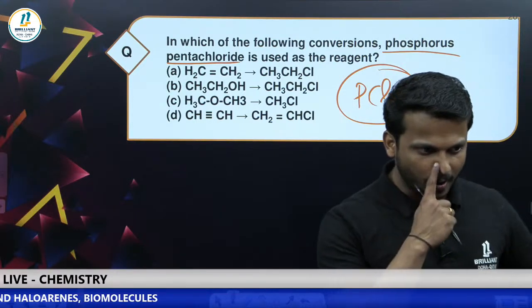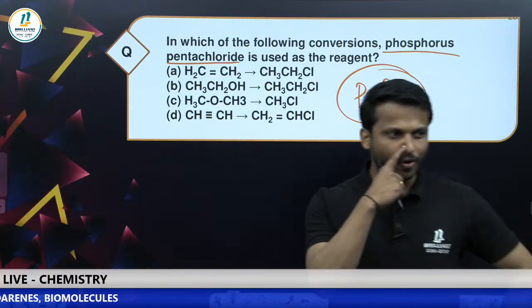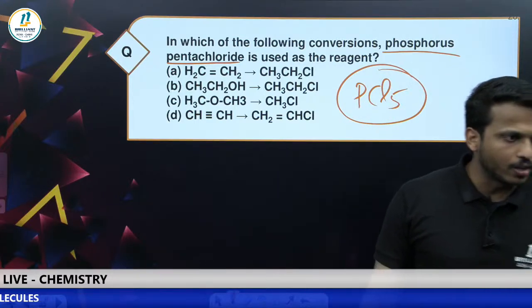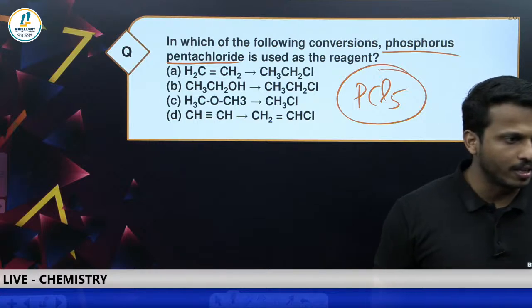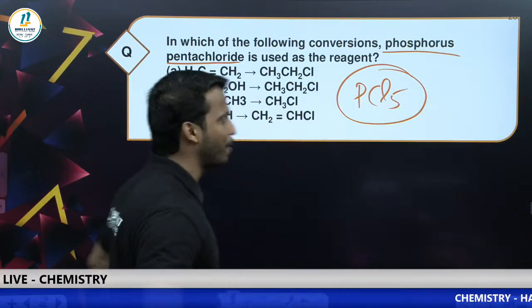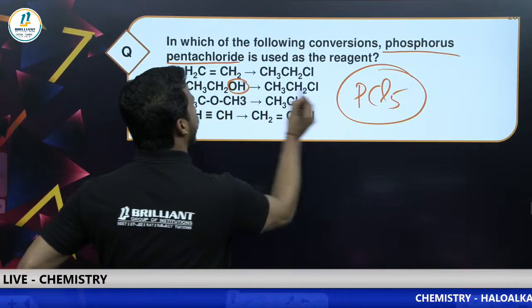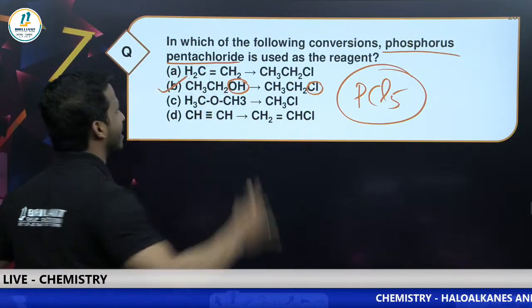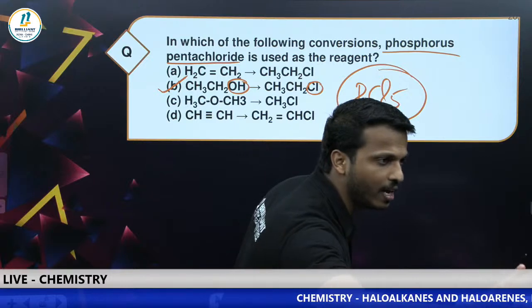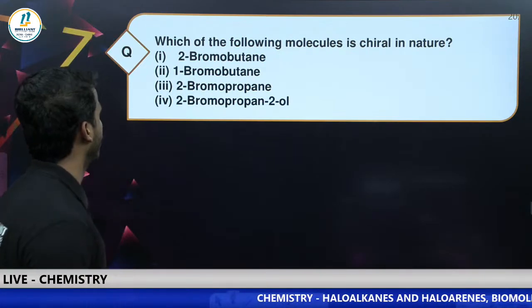Come on, dear all. Which of the following? Mushfiq, Satvik, Adul, Jai, all have given it. That is option B. Yes, the purpose of PCl5 is to convert alcohol to halogen compound. Let's go with option B as the correct answer. Yes, good. Next one.